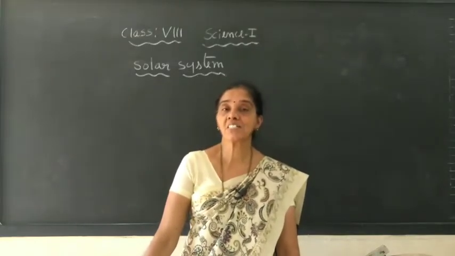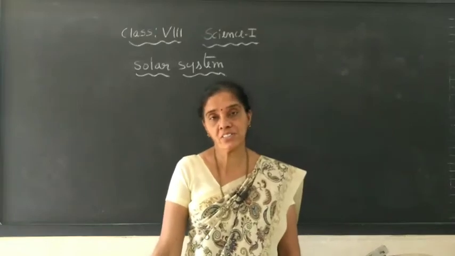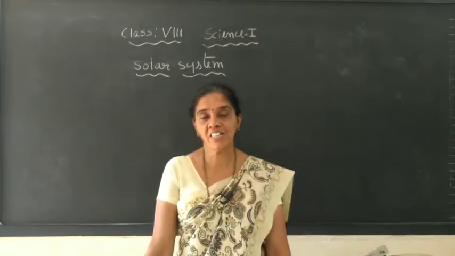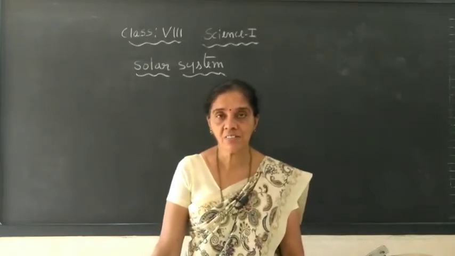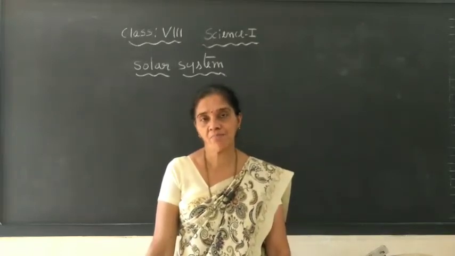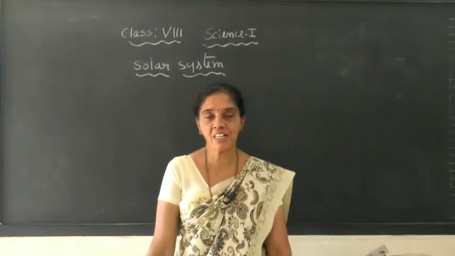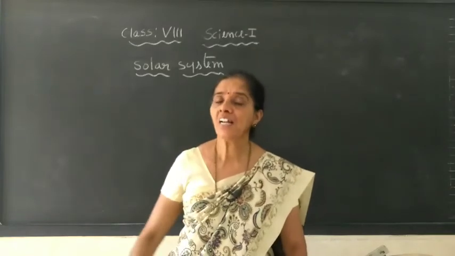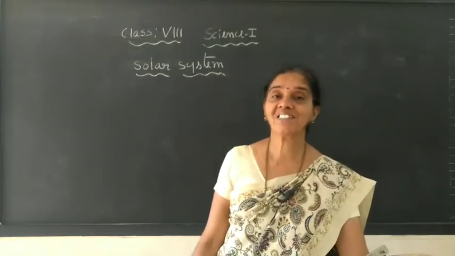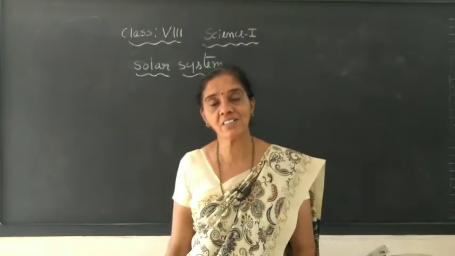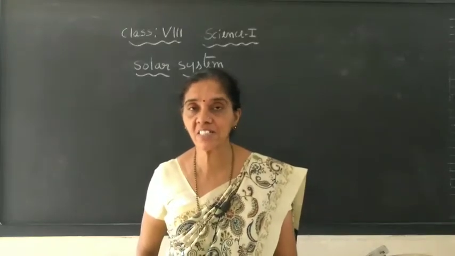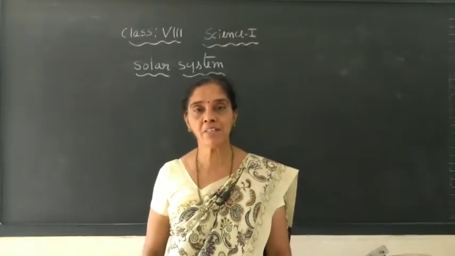The 4th planet is called the red planet, Mars, and we have seen that ISRO, the Indian Space Research Organization, launched a satellite to study Mars. Mangalyaan we call it. So these are the things we have studied in the last class, right? And in that class I mentioned the axis of rotation of Earth is tilted at 23.5 degrees, and due to that we have changes in the season like winter or summer.